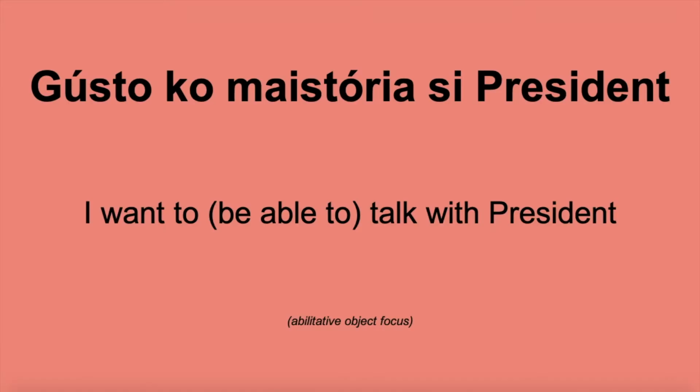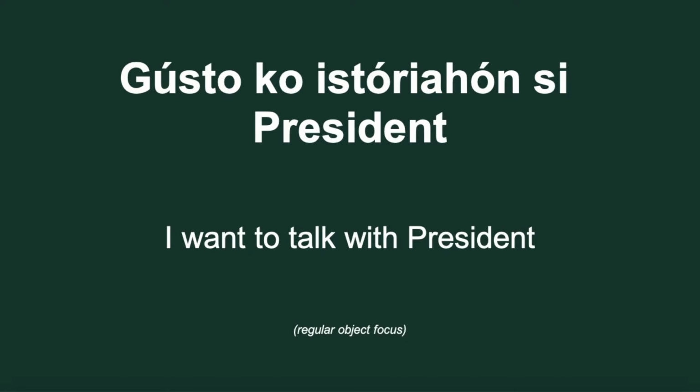Gusto ko maistorya si President. I want to talk with President, and it's actually the abilitative object focus conjugation here. Maistorya means to be able to talk with. So, gusto ko maistorya si President. I want to be able to talk with President, or I want to talk with President. Gusto ko istoryahon si President. This is just the regular object focus conjugation, but it means essentially the same thing. So, if you just want to use one and not worry about the difference between the two, that's fine.